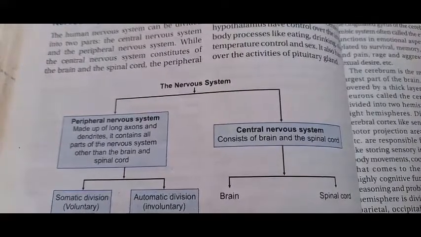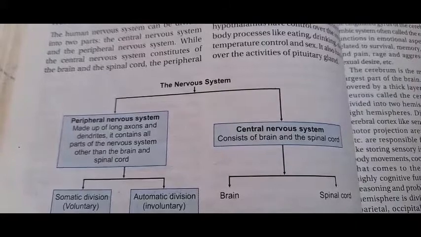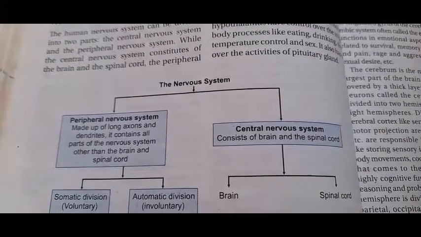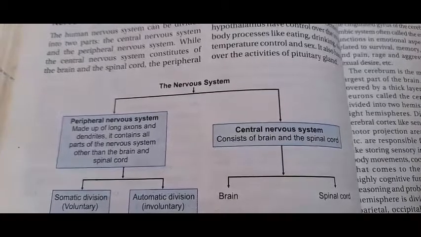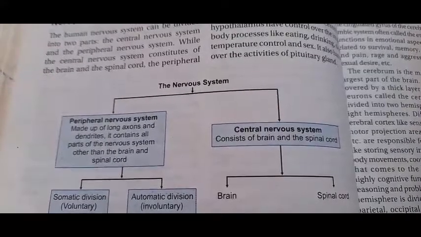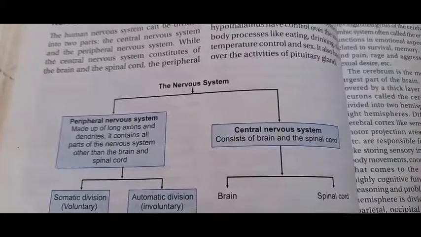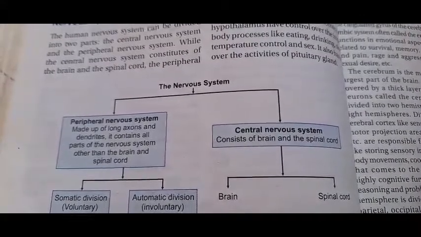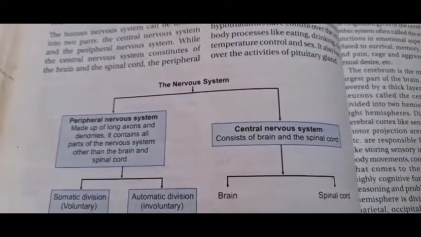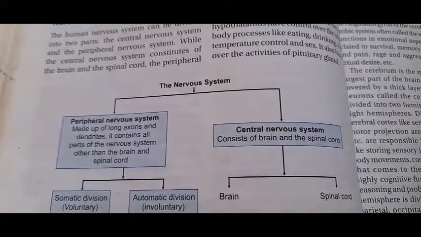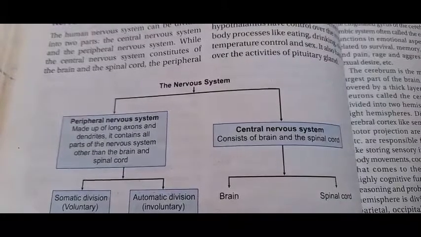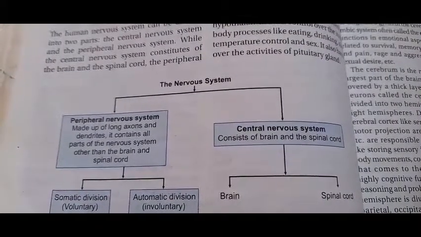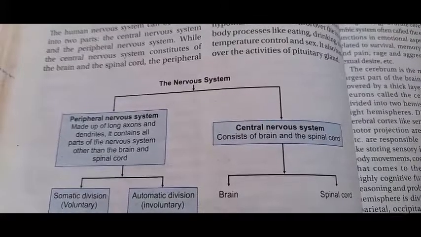Somatic means the voluntary activity, and there is involuntary activity. The voluntary activity is the activity that is controlled by ourselves. Okay, controlled by self is called voluntary. It means the body movement activity is involved in the voluntary. And the involuntary is the activity that is not controlled by self. That is respiration, meaning the lungs' activity, then the heart activity, that is the heartbeat. Those that are not controlled by self are called involuntary activity.